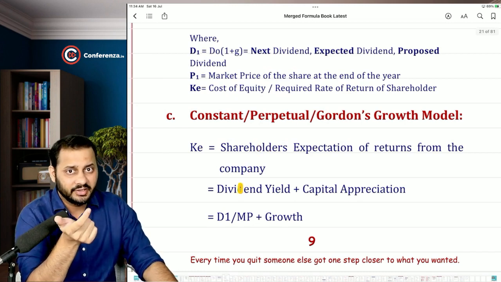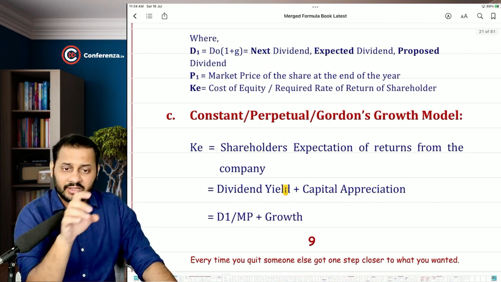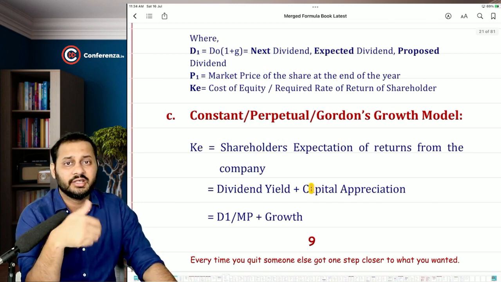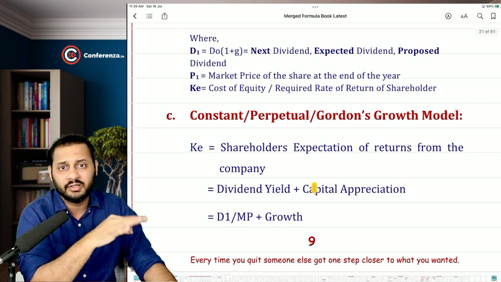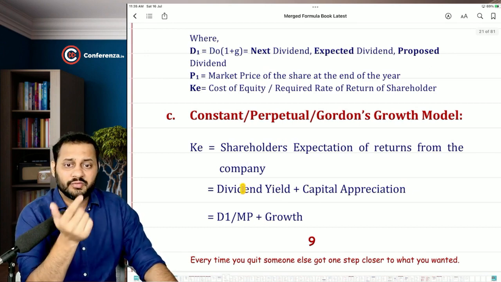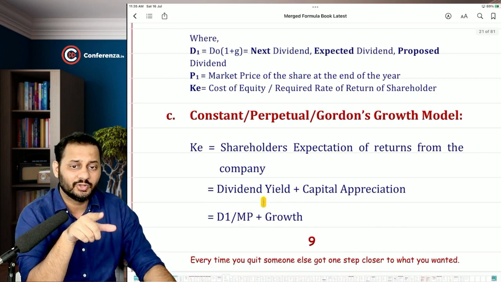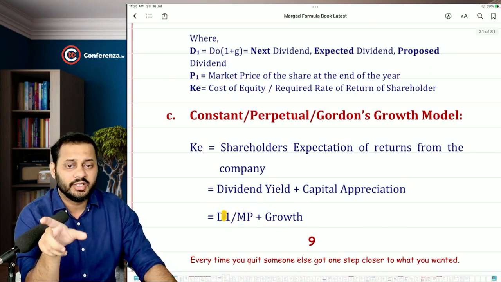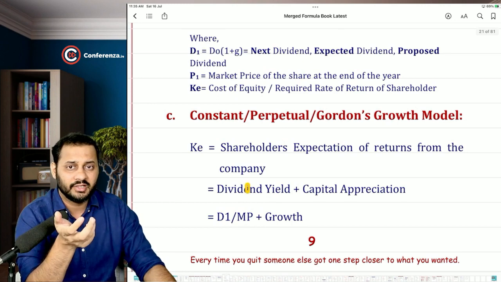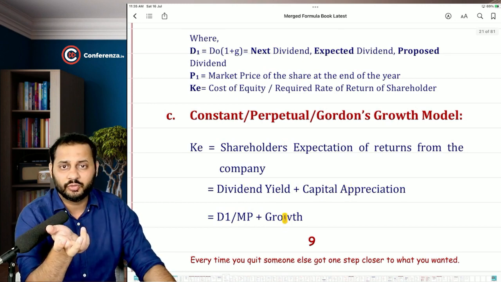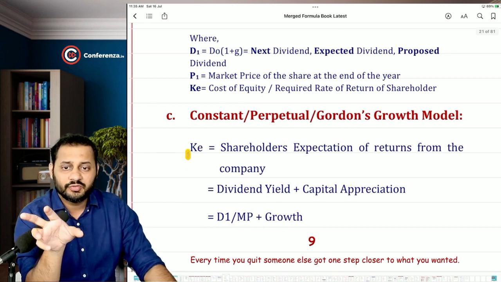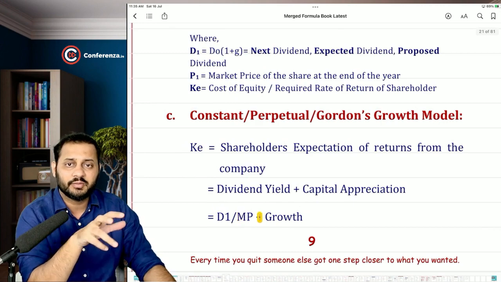First return is the dividend yield, that the company should pay dividend, and the second return is the capital appreciation, that the investment that I have made should grow in capital over a period. So dividend yield is calculated as dividend divided by market price. Yield is always calculated on the market price. So D1 divided by market price will be dividend yield, and capital appreciation will be the growth of your investment. So cost of equity becomes D1 divided by market price plus growth.